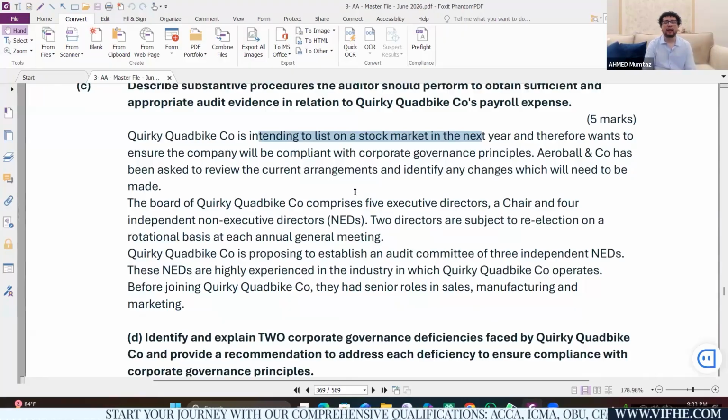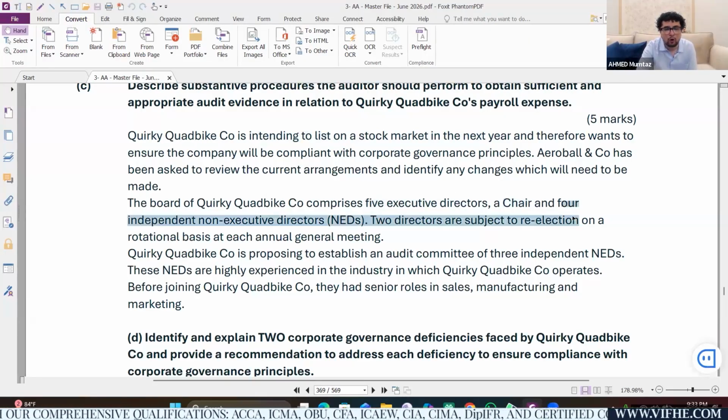As we speak right now, the board of my client comprises 5 executive directors, forget about the chairman, and 4 non-executive directors. According to the best corporate governance principles, there has to be a balance between executive and non-executive directors.